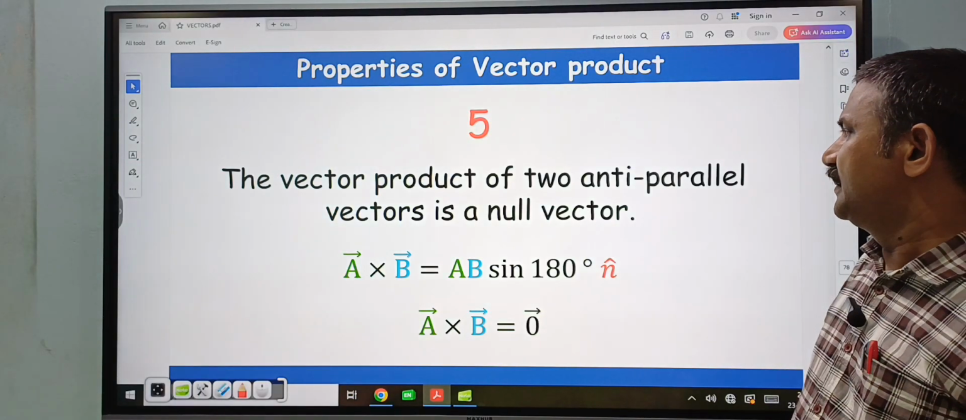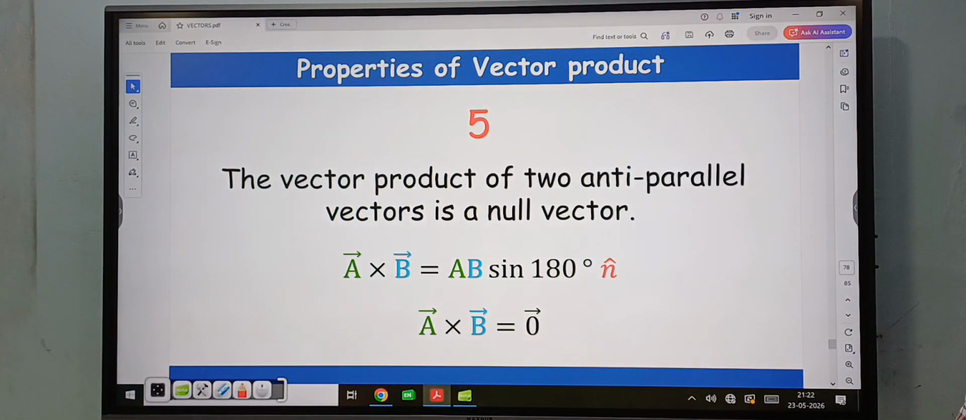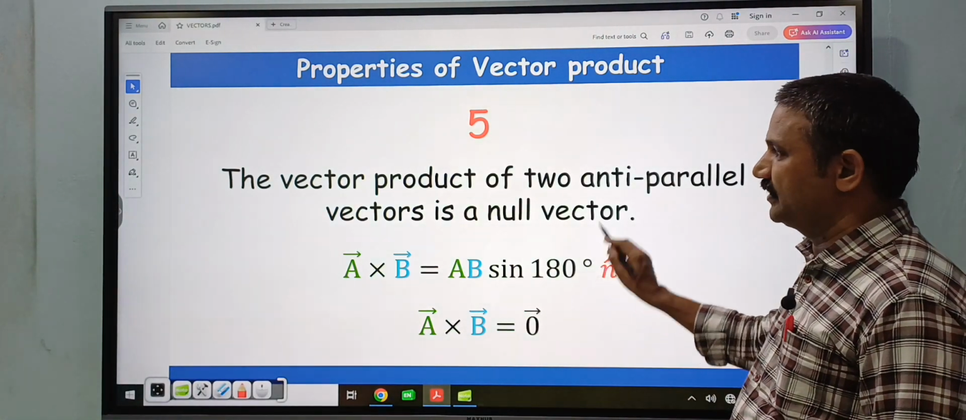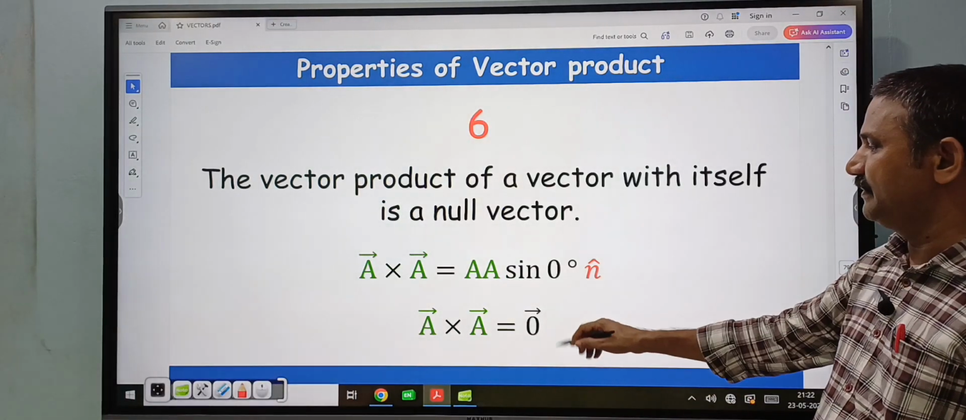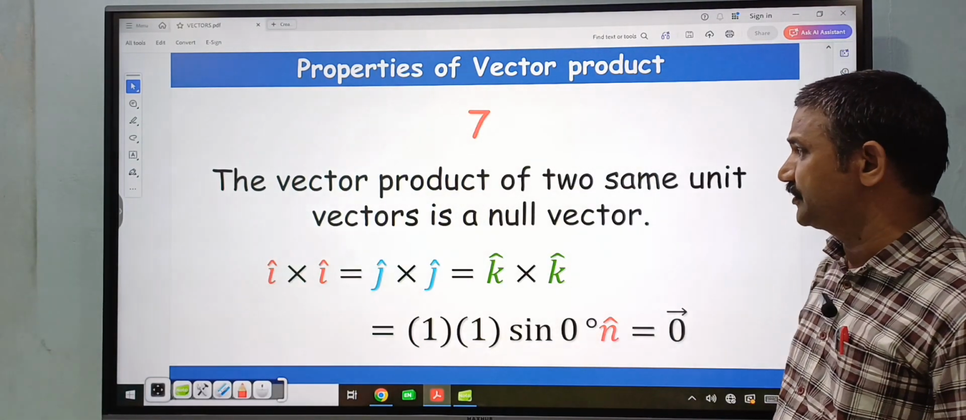Next, the vector product of two anti-parallel vectors is also a null vector, that is A bar cross B bar is equal to AB sin 180, that is 0 bar. And similarly, the vector product of a vector with itself, that is A bar cross A bar, is equal to 0 bar. In this case also theta is equal to 0 degrees.